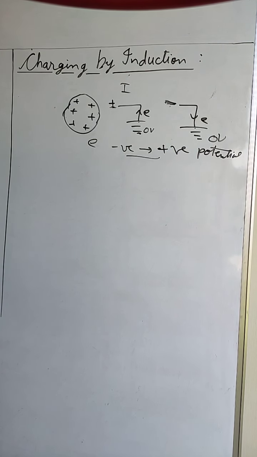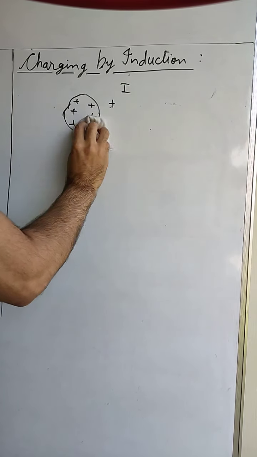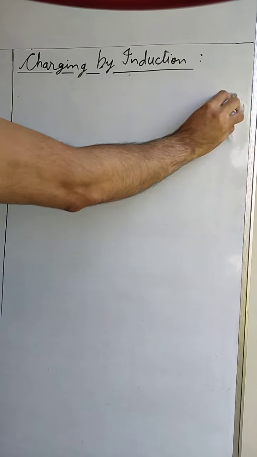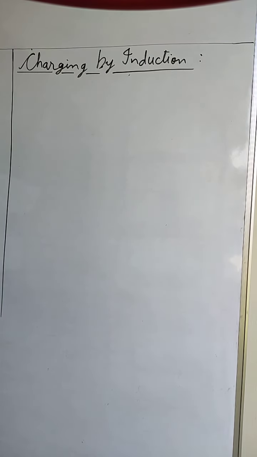So this way we can use the process of induction to charge a metallic sphere or any metallic body. This application is actually used when cars are painted. They give a positive charge on the entire body of the car, and the negatively charged paint droplets are sprayed on them, and the negatively charged droplets distribute uniformly, and that's how the cars are painted.